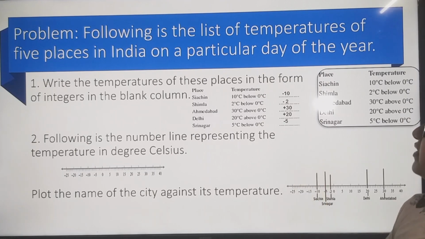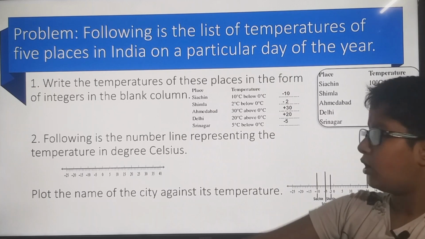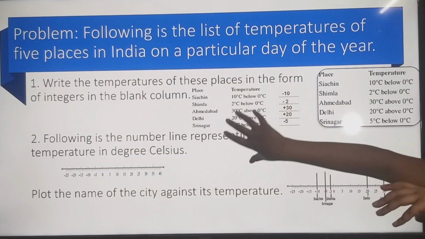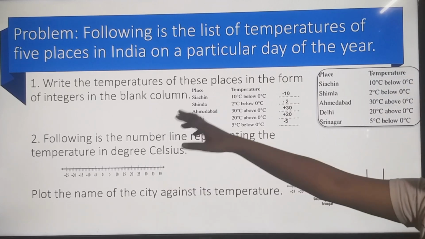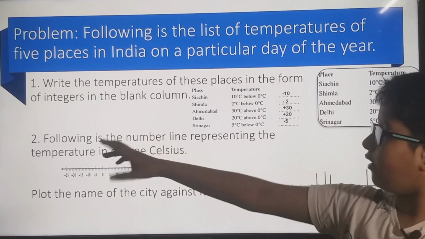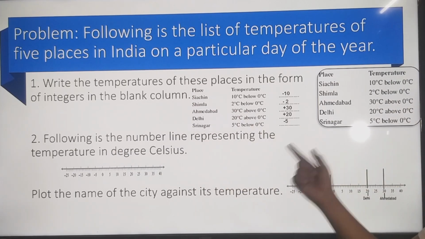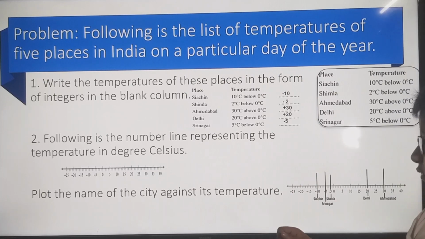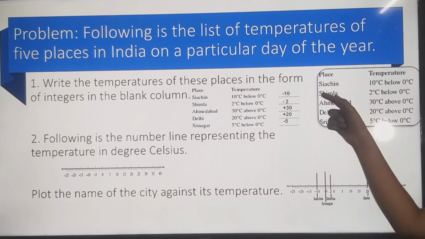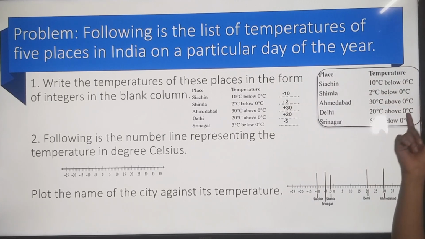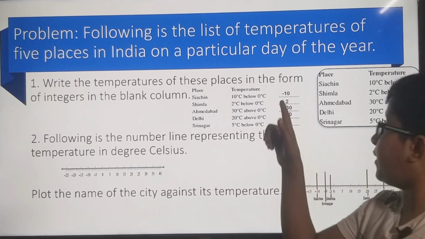Problem 3. Following is a list of temperatures of 5 places in India on a particular day of the year. So these are the temperatures of 5 places in India on a day. Write the temperature of the places in the form of integers in the blank form. So here, this is the given graph. Siachen is 10 degrees below 0, so minus 10, because below 0 is minus.